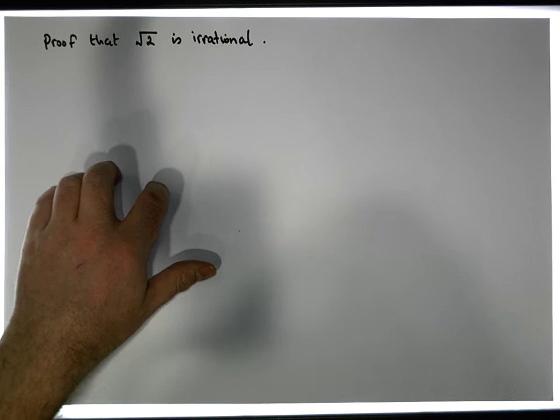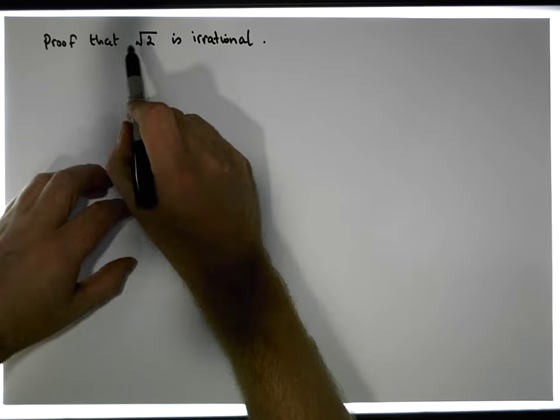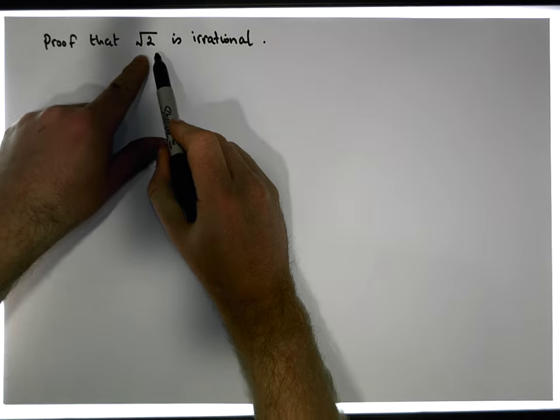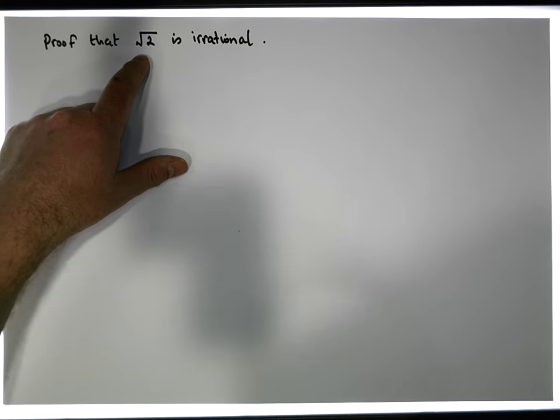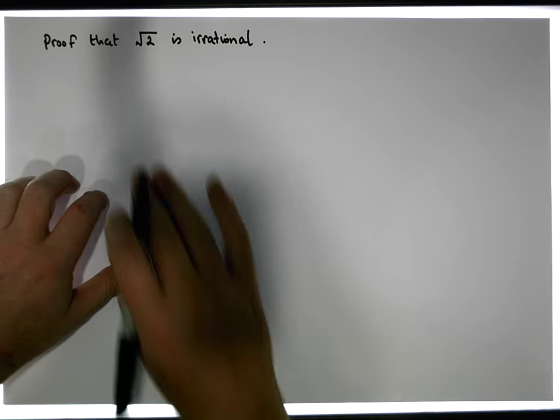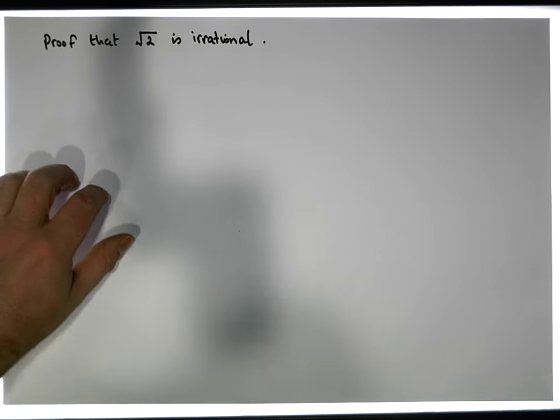This short video is going to consider the proof associated with showing that the square root of 2 is in fact an irrational number. And this particular proof is a proof by contradiction. But before we start the proof, there's a preliminary theorem or lemma that I require.